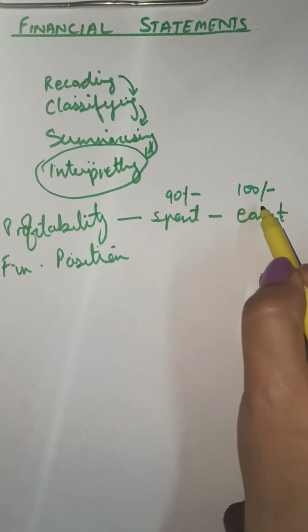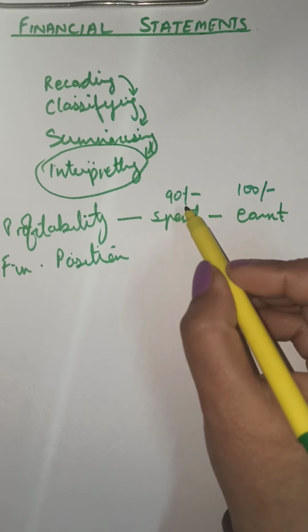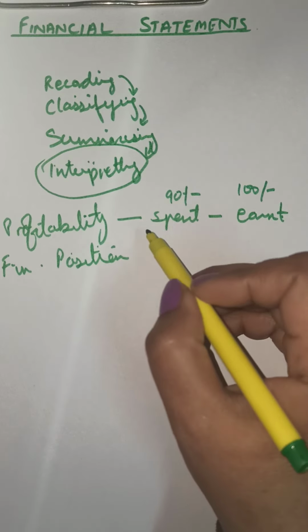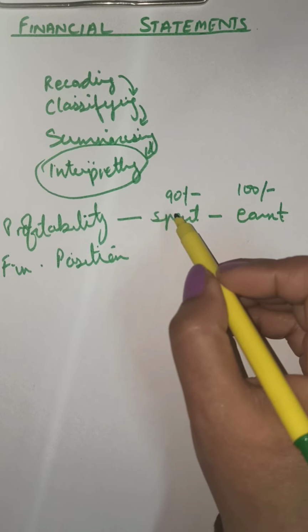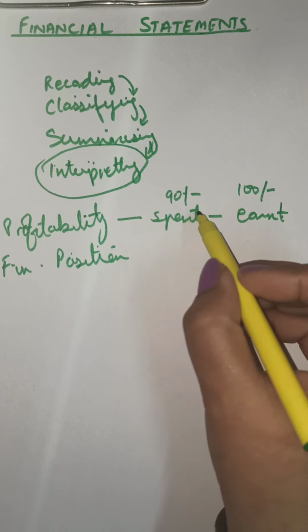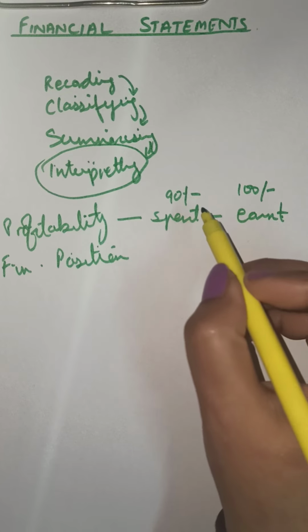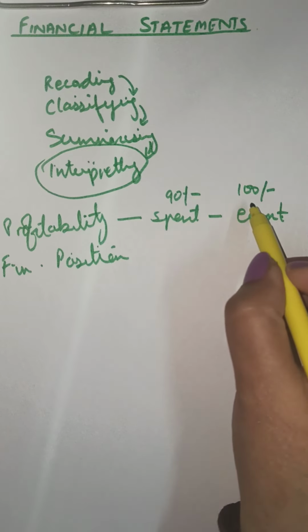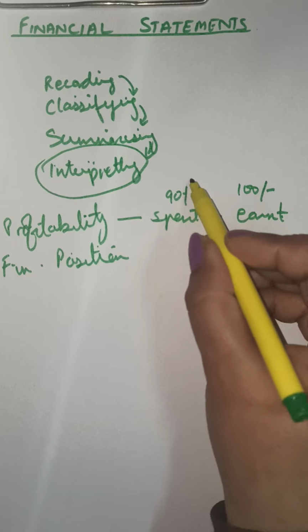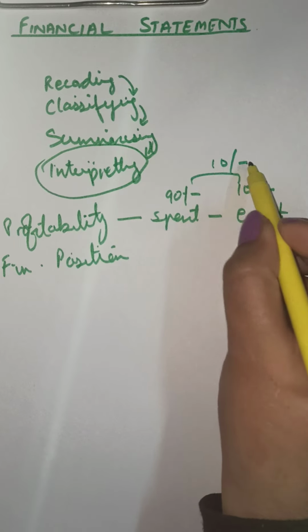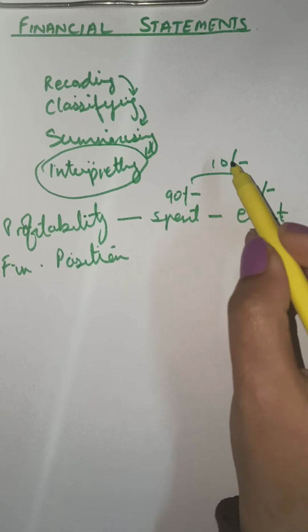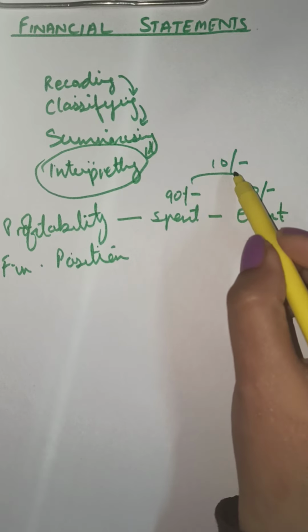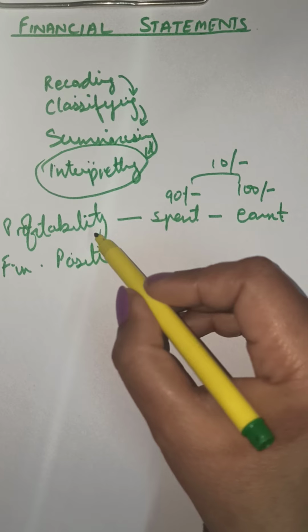After acquiring, processing, transforming the goods into finished products, and making efforts to sell, we spent 90, and we sell these goods for rupees 100. What have we earned? This 10 rupees profit has been generated. This is the profit, and the ability to make regular profits is called the profitability.